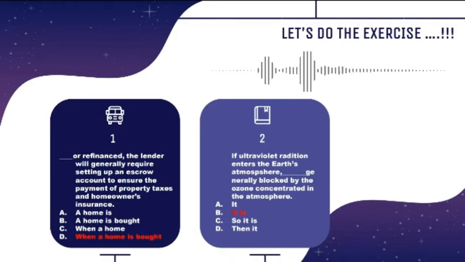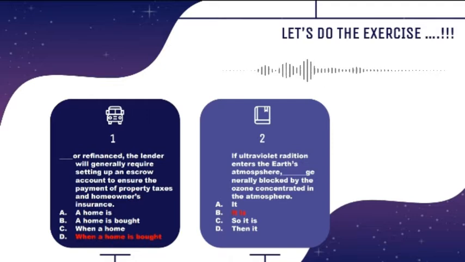What we need is a conjunction since there is a comma. Options A and B are wrong because they don't consist of a conjunction. Option C is wrong because it doesn't consist of a verb. And option D is correct because it consists of a conjunction and a verb. So the best answer is D.